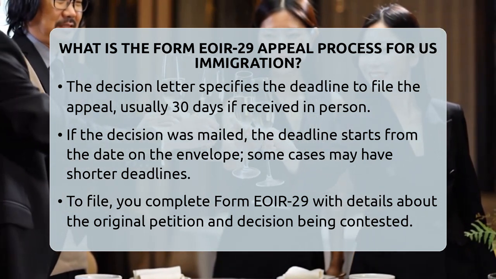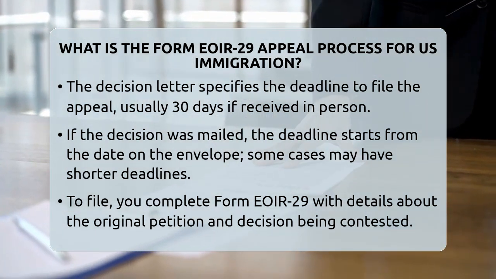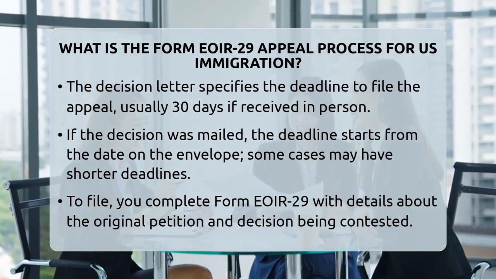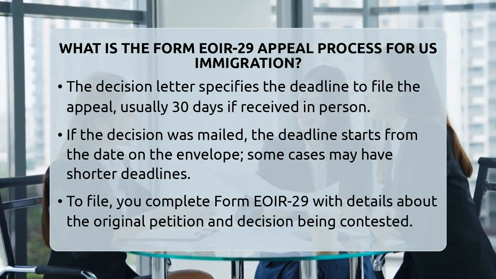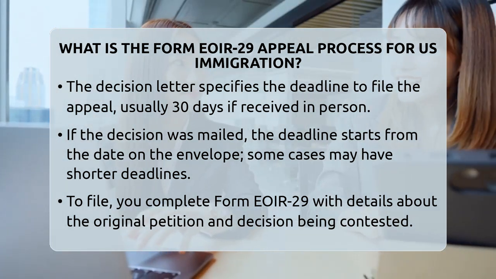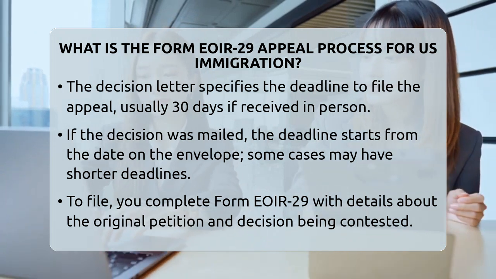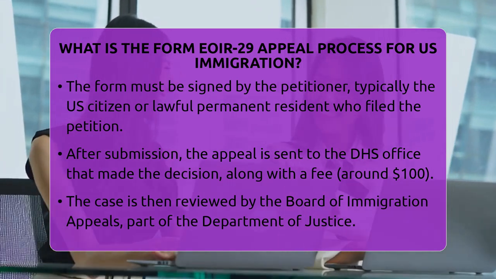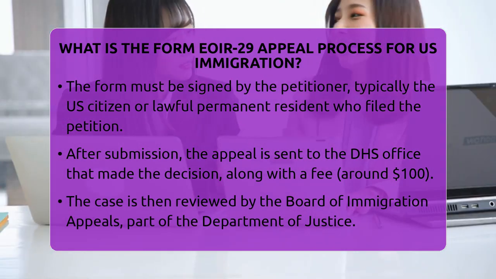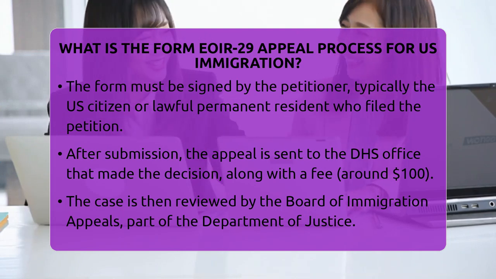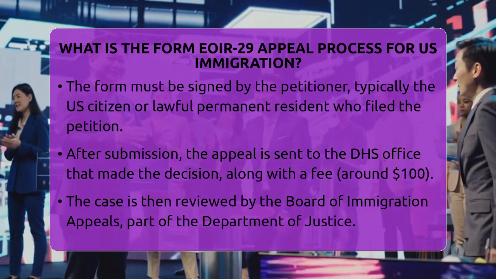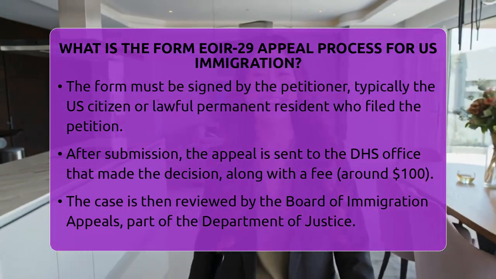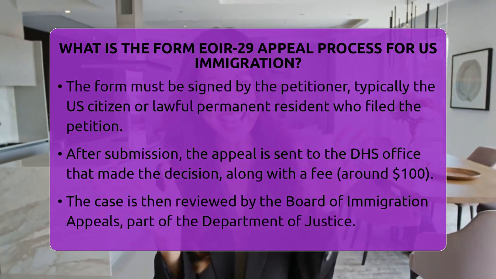To file the appeal, you fill out the Form EOIR-29, which asks for details about the original petition and the decision you are challenging. The form must be signed by the petitioner, typically the U.S. citizen or lawful permanent resident who filed the original petition. Once completed, the form is sent to the DHS office that issued the denial or revocation, following the instructions on the notice. You also need to pay a fee, which is set by the Department of Homeland Security. The fee can vary, but it is usually around $100.